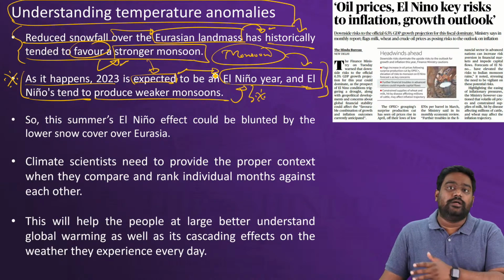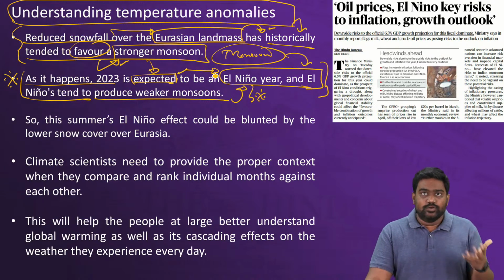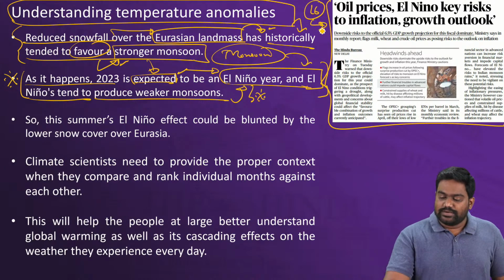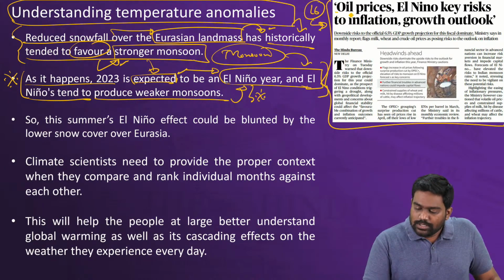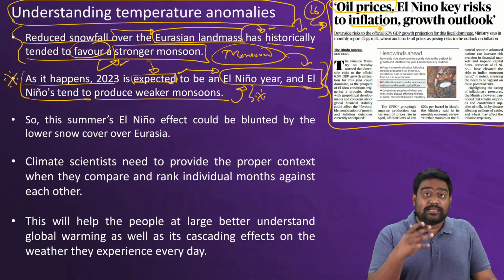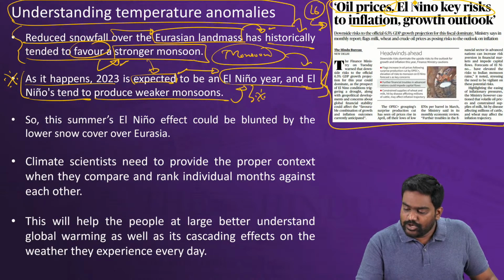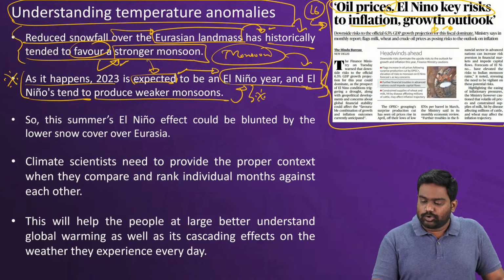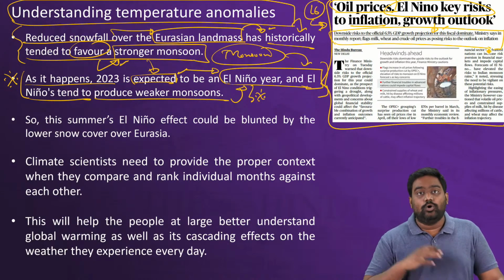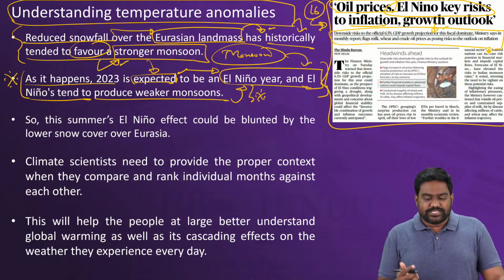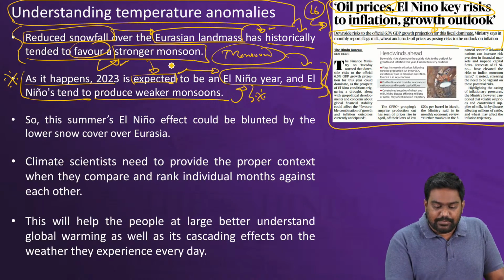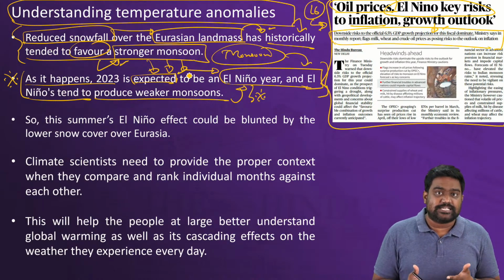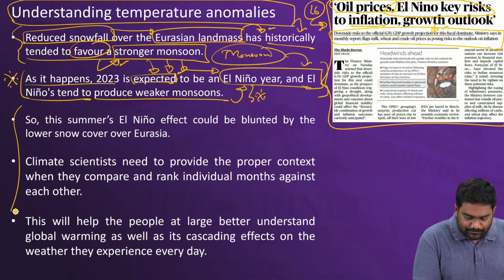If El Nino were indeed to occur in the equatorial Pacific, it is bad news, as I told you. We have a related article in the economy page on page 16. It talks about the risks for the Indian economy this year. It talks about fluctuating oil prices, inflation. All of them are a threat for the Indian economy. And similarly, El Nino is a major risk. If El Nino were to kick in and if it has an impact on Indian monsoons, it will affect agriculture and the whole economy. But one good news is there has been reduced snowfall in the Eurasian landmass, which is favorable for the monsoon. So it might help counter the impact of El Nino, at least to some extent. So that is another key point for your prelims.